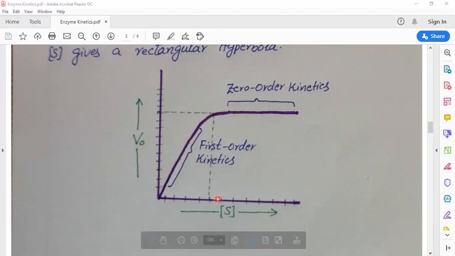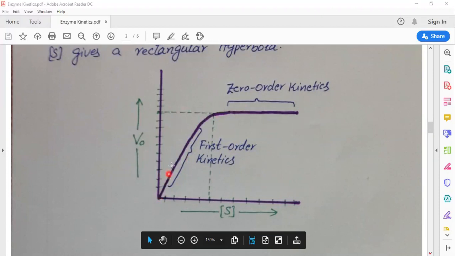After that, if we increase the substrate concentration, the rate does not increase anymore. At this substrate concentration, the rate is the same. It means in the beginning, if we increase the substrate concentration, the rate is directly proportional to the substrate concentration. As we increase the substrate concentration, the rate also increases.